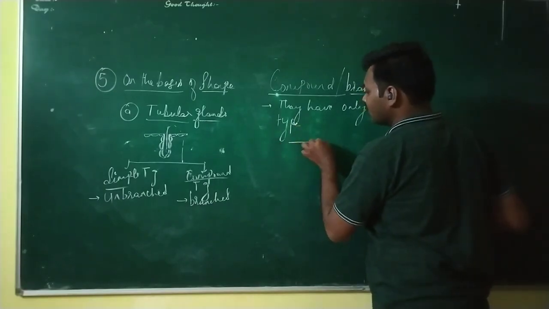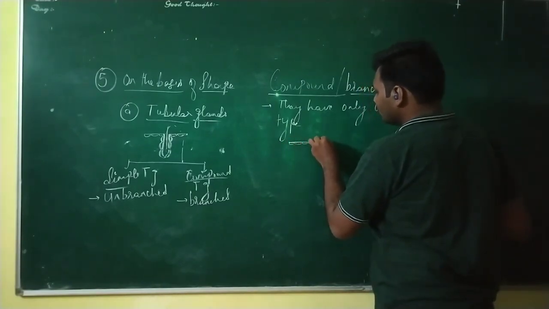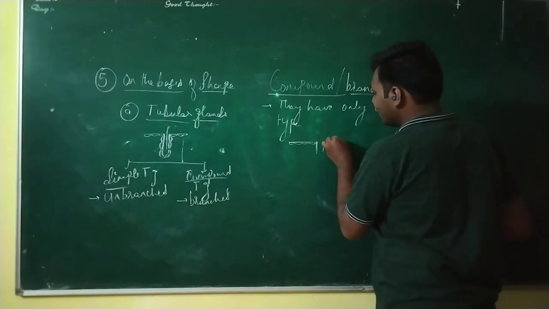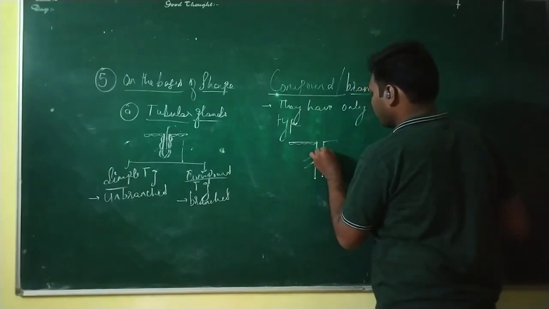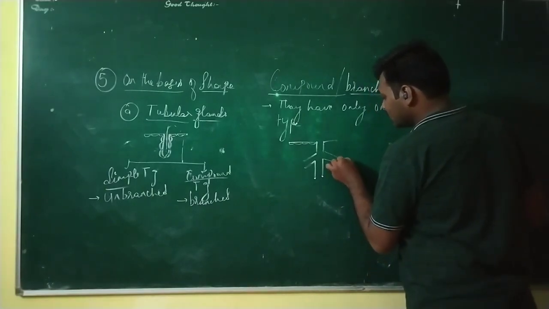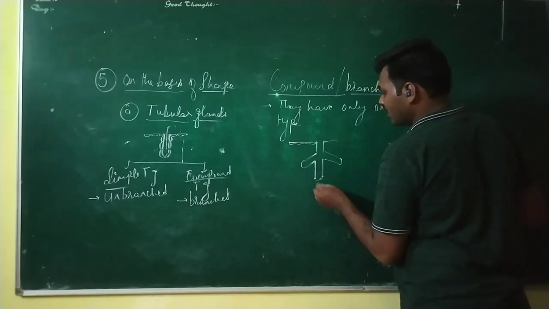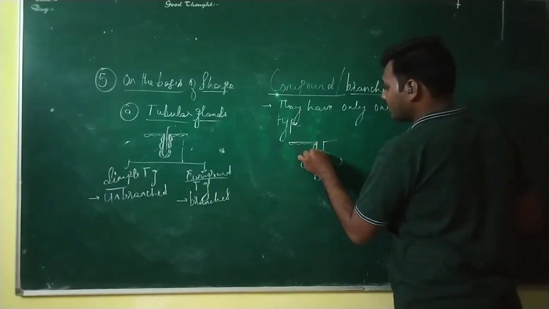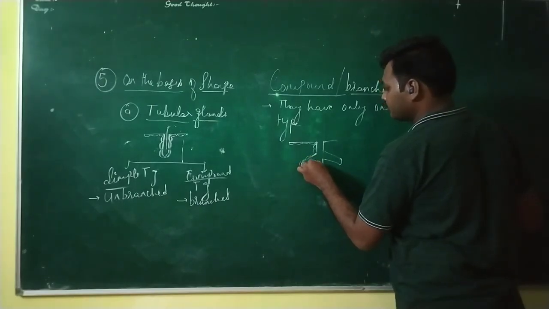It has the branches. So here it will be having the flat epithelial tissue, and a small portion like a tube emerges and shows further branching. Here these branched parts have the blind end, and this entire part is covered by the simple squamous epithelial tissue.